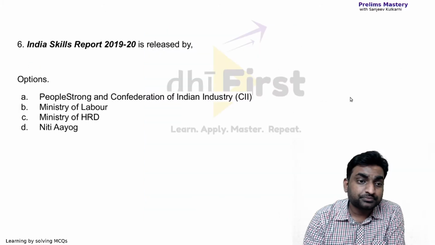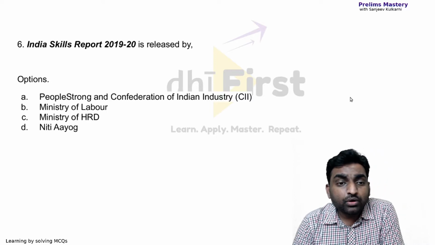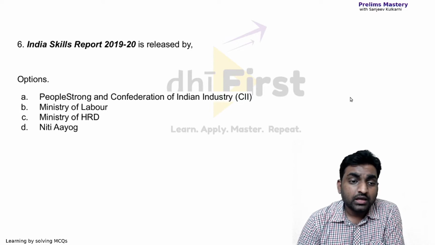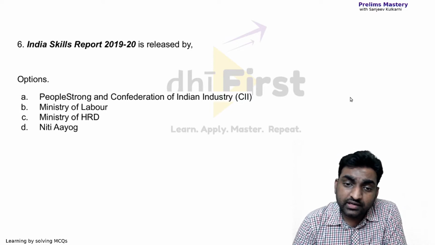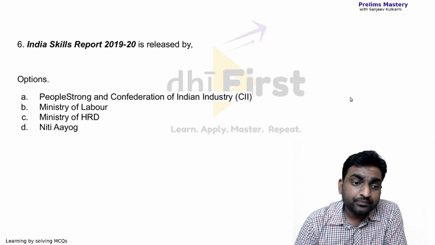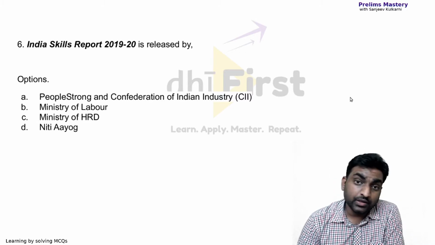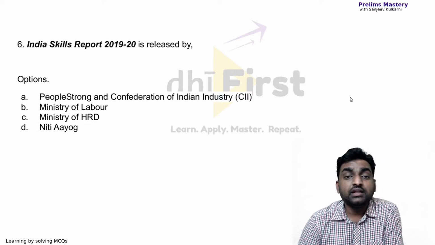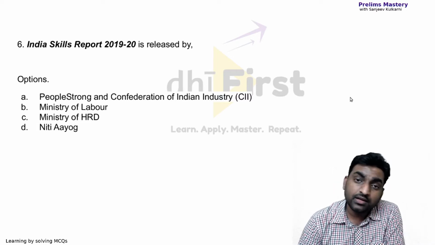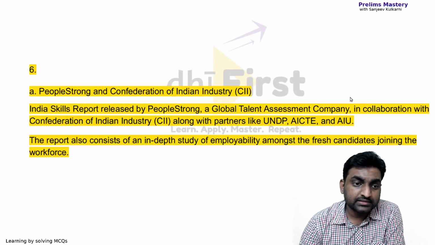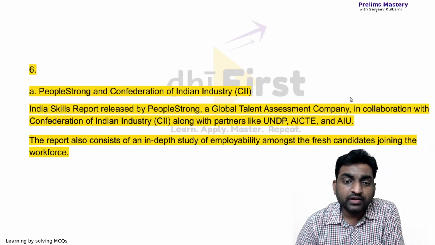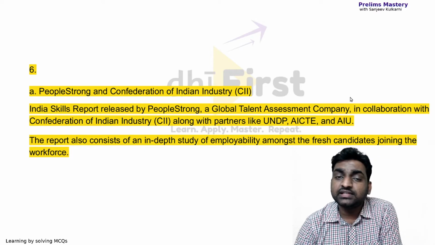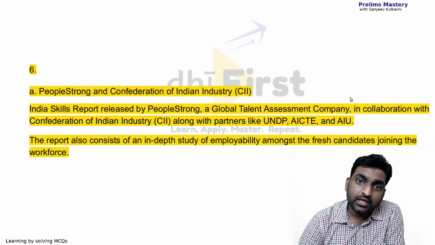The next one, India Skills Report 2019-20 is released by who? The first one, People Strong and Confederation of Indian Industry, Ministry of Labour, Ministry of HRD, Niti Aayog. So what do you think? Who has released this very report, India Skills Report of 2019-20? Let's check. It says A, People Strong and Confederation of Indian Industry. People Strong in association with CII, they have come up with this very report here.